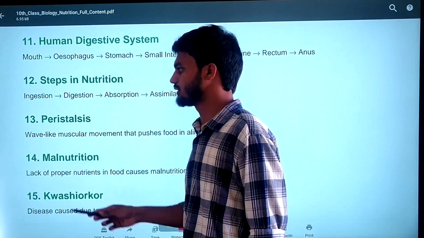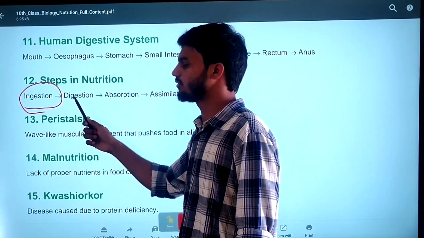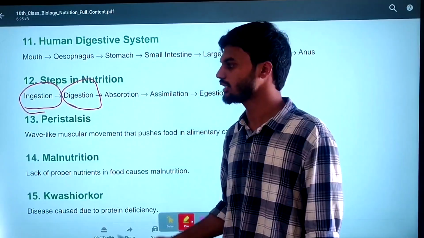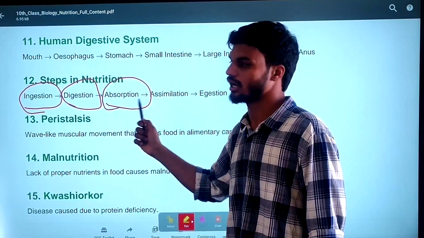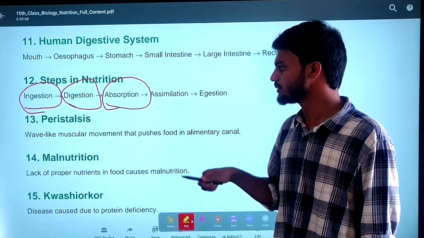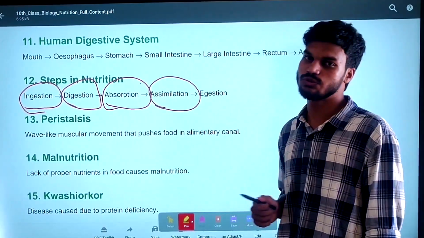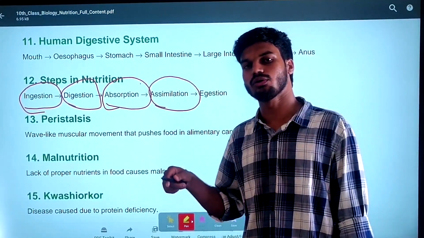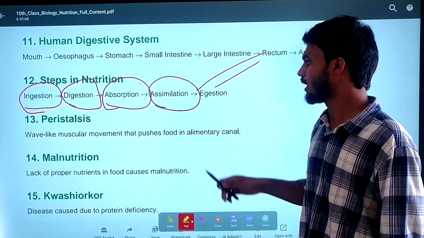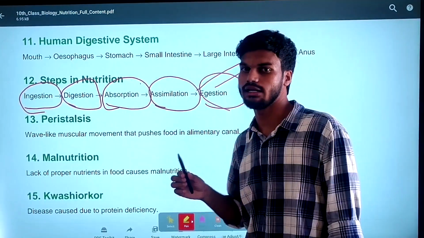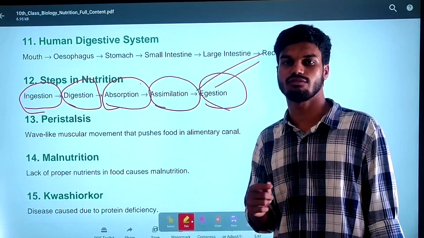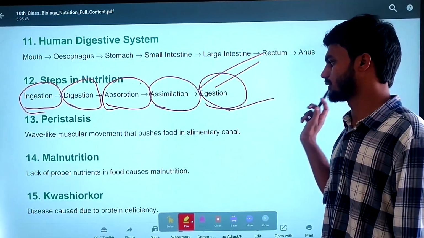Next, the steps in nutrition: ingestion, taking food inside. After taking the food inside, digestion takes place. After digestion, the nutrients are absorbed through the finger-like projections known as villi. After absorption, assimilation means the absorbed nutrients are transported to all our body parts through the blood vessels. And egestion: the remaining undigested solid waste is eliminated outside of our body through the anus.